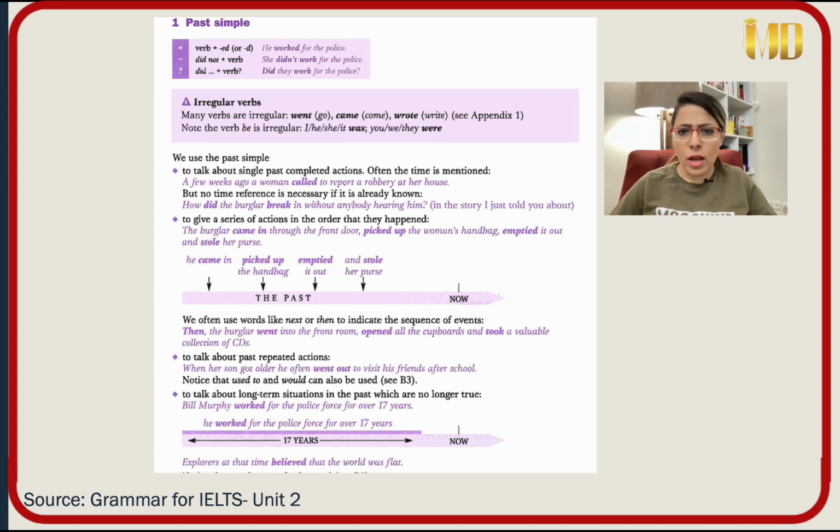In the story I just told you about, everyone knows when the burglar broke in. But the question is, how did the burglar break in without anyone hearing him?